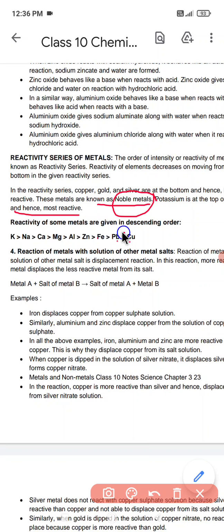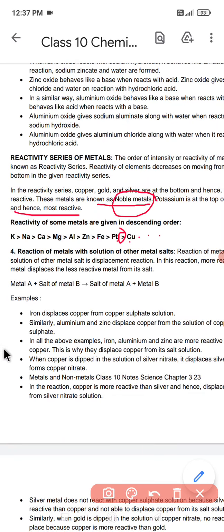Just before copper we have hydrogen, and after copper we have silver, gold and platinum. You should know this series: the least reactive are platinum and gold.